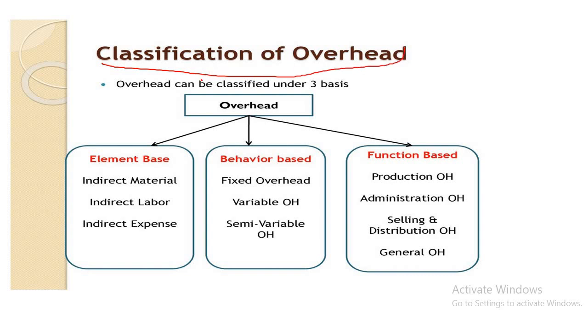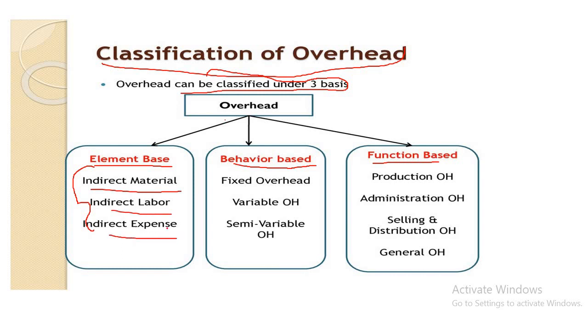Overhead is classified on three bases: element basis, behavior basis, and function basis. On the basis of elements, there are three parts: indirect materials, indirect labor, and indirect expenses, which are called overhead.